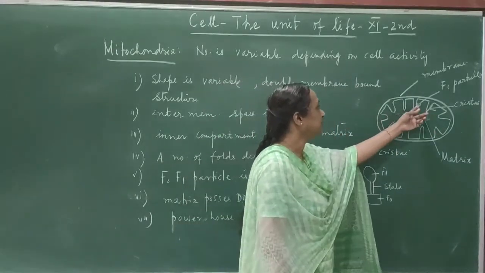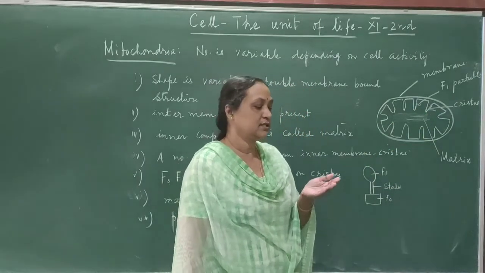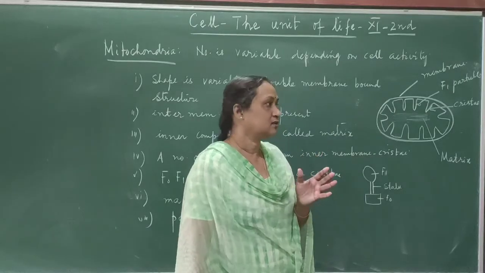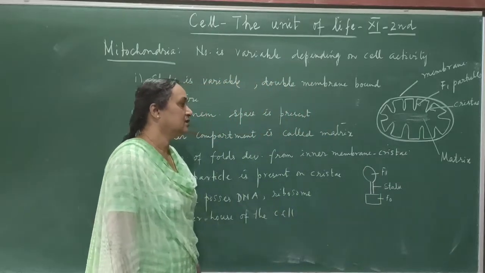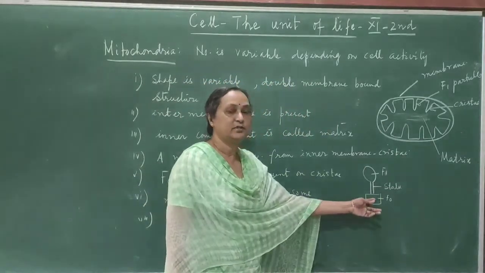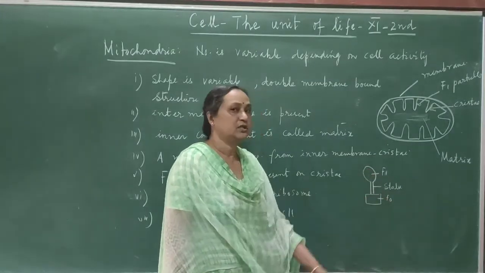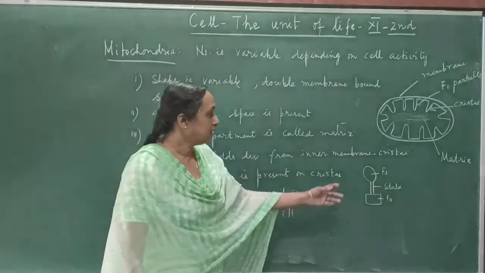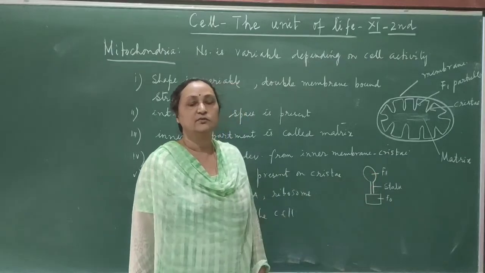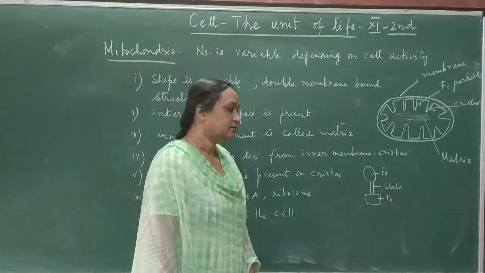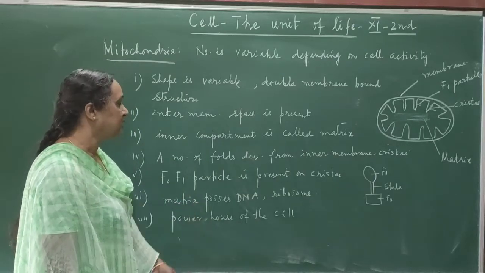On cristae you can find many F1 particles. F1 particles are tennis racket like structures present on cristae. The base is called the F0 particle, the middle part is called the stalk, and the upper spherical portion is called the F1 particle. Here you can find the ATPase enzyme, which is responsible for the formation of ATP. As the mitochondria produces energy in the form of ATP, we call it the powerhouse of the cell.